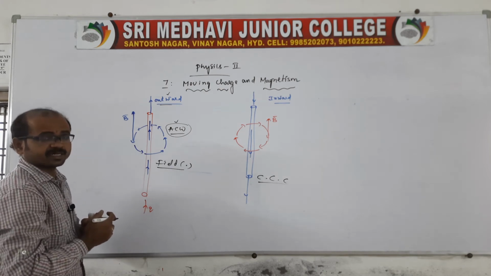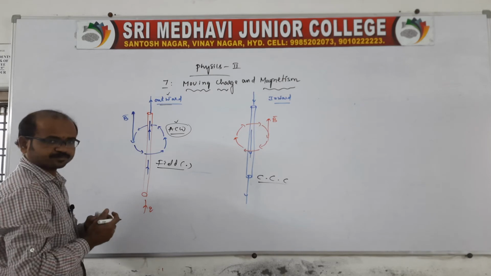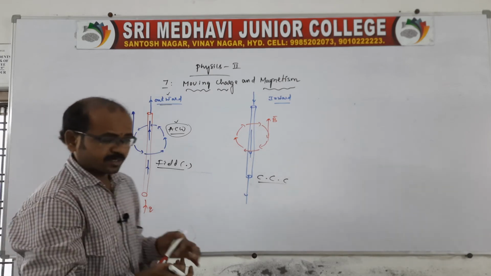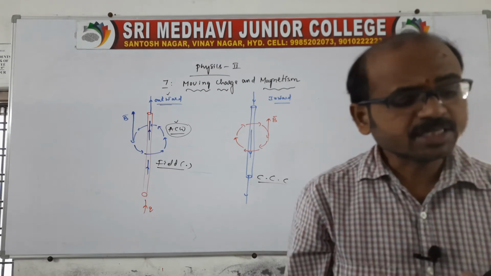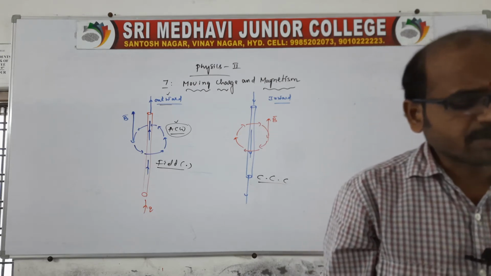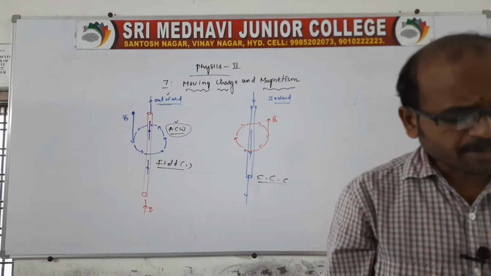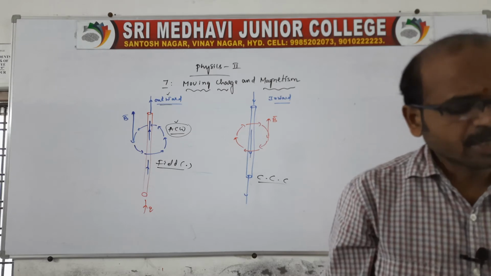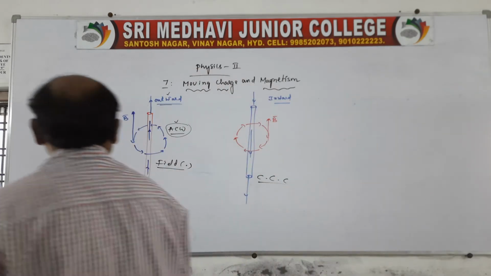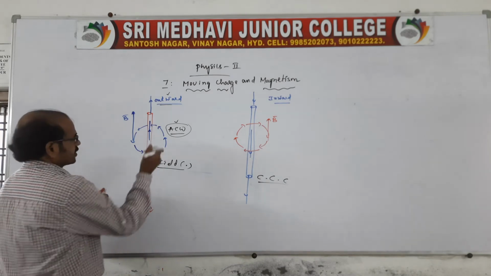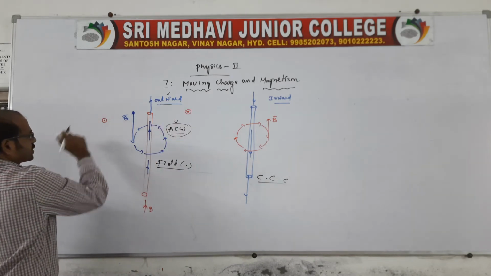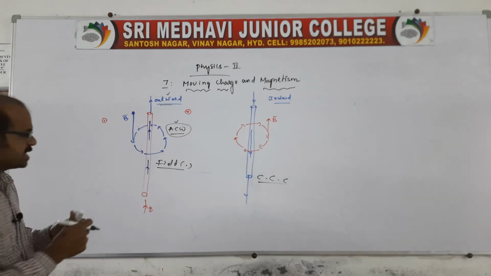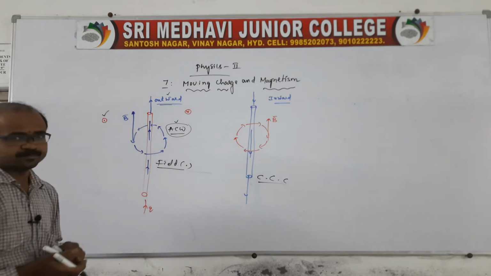When the direction of current is like this, both will be there, one side cross, one side dot. The main field is dot only, but we get both fields. On the right side of this conductor we get the cross, and on the left side we get the dot, but the major one will be dot only.